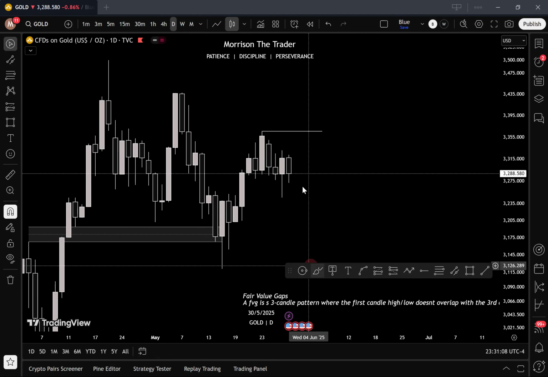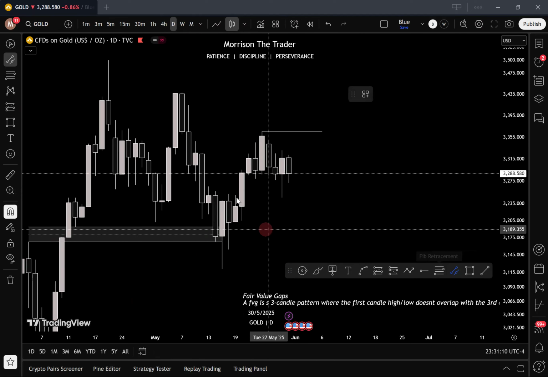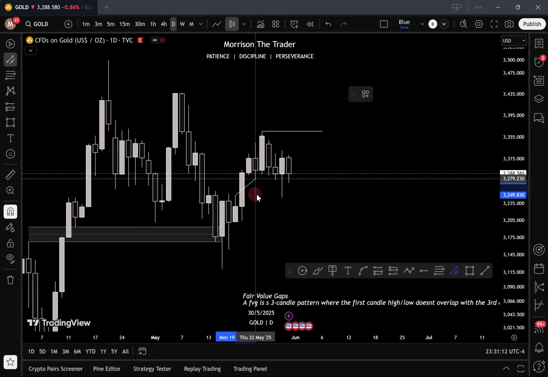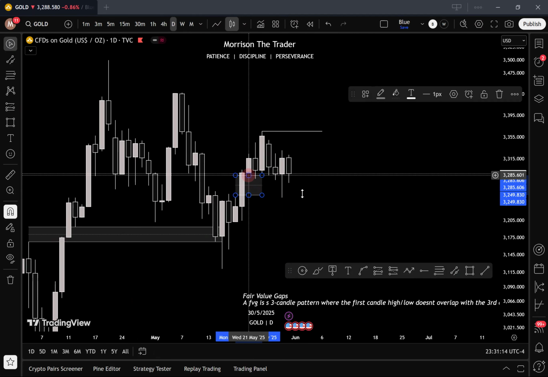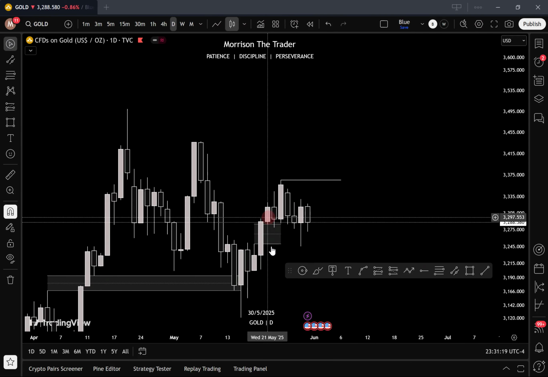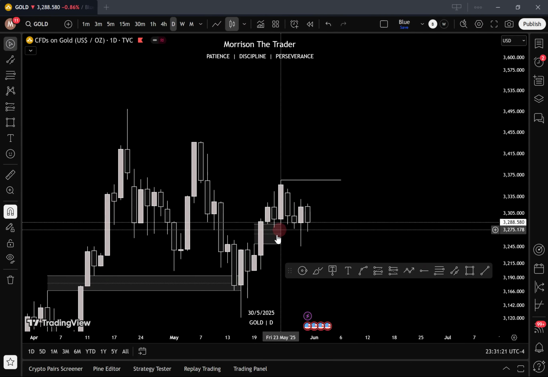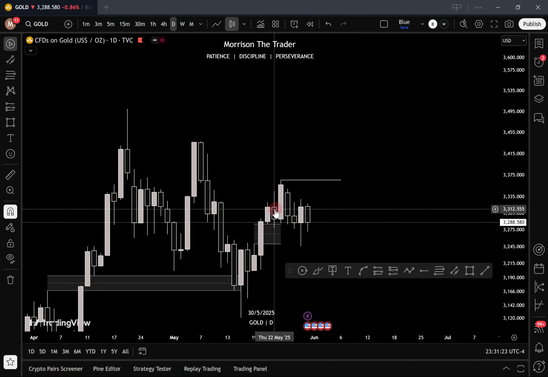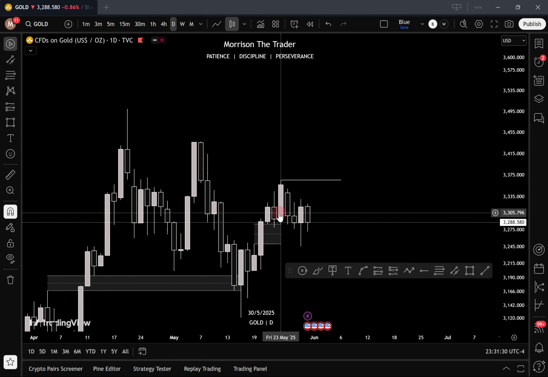So this fair value gap, for example, right there. Can see how it delivered. Price created a bullish fair value gap. This candle right here came into that fair value gap, closes outside, and then the next candle was a bullish candle that pushes price what?